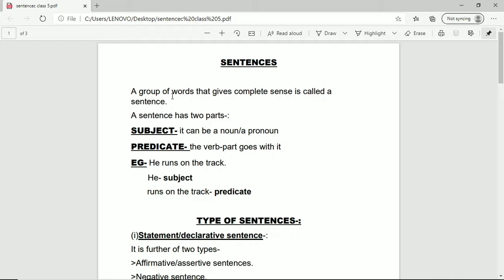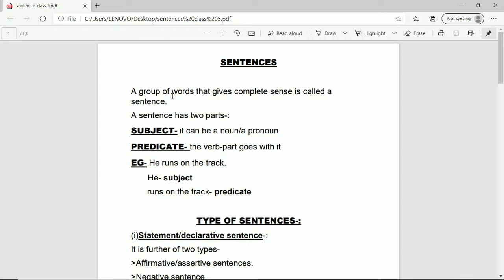Students, when you speak a sentence, its meaning is clearly understood. Right? For example, suppose I said, I am a teacher. If I say "I am" or if I say "a teacher," will you understand the meaning? No, you will not understand the meaning. Why?